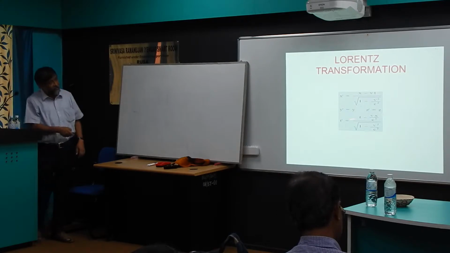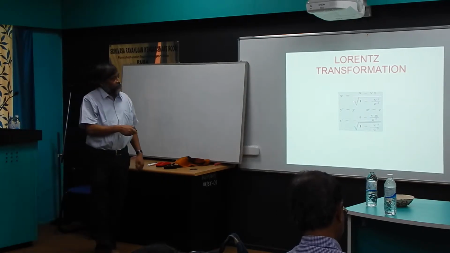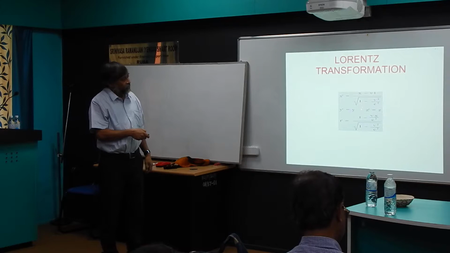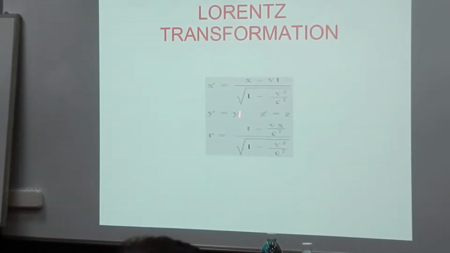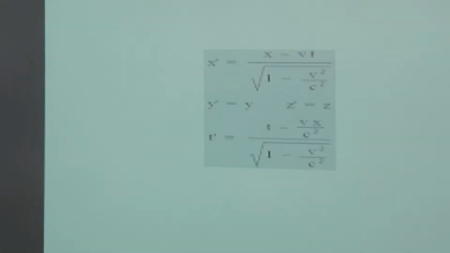I am sorry that this is a little bit invisible. Instead of x minus vt, it is (x minus vt) by root of 1 minus v square by c square, and v is the velocity between the two frames, and these are the new relations. Now you can see that when your velocity is much less than the speed of light, the relative velocity between the two frames, then you can neglect the v square by c square quantity with respect to 1, and you can get back x prime is x minus vt and t prime equal to t, which Newton thought.